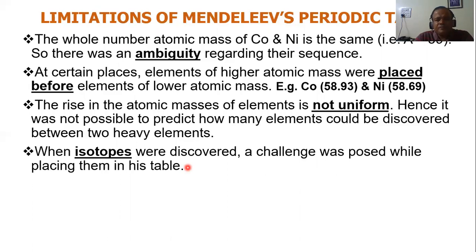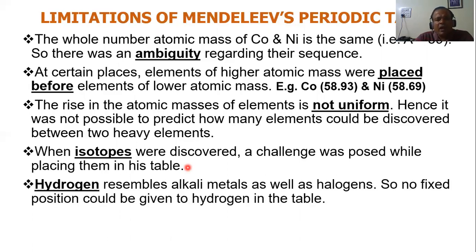Next one: hydrogen resembles alkali metals as well as halogens. So no fixed position could be given to hydrogen in Mendeleev's periodic table. Now hydrogen is a big dilemma. We'll learn in detail about it. It resembles alkali metals as well as halogens.